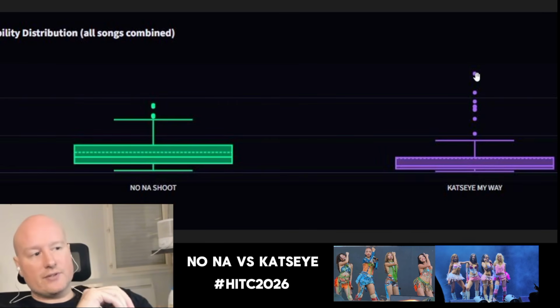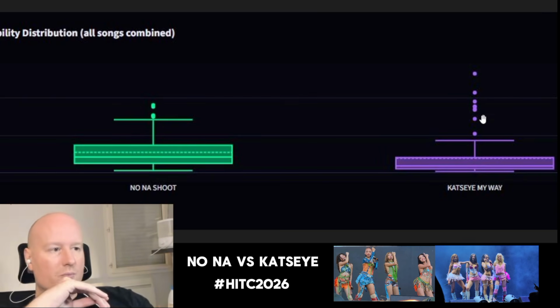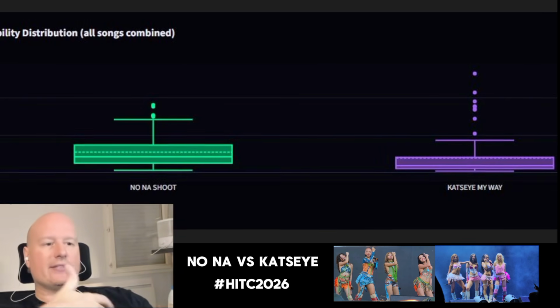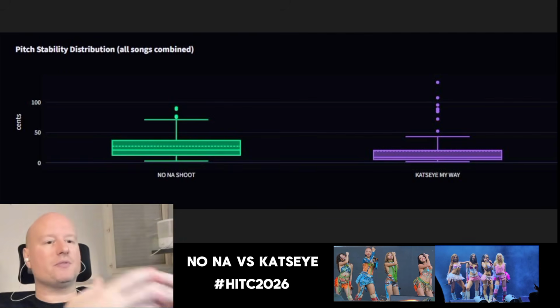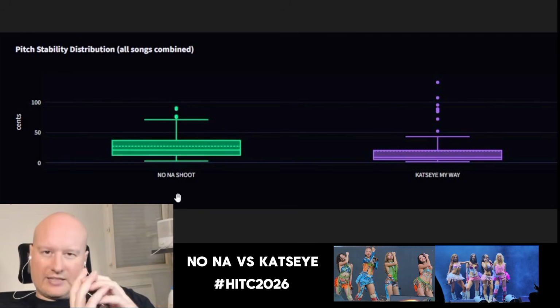But sometimes, with a few differences, they are 1, 2, 3, 4 points too far away from the studio version. That's interesting to know. But in average, with this new metric, we can see that KATSEYE is actually more accurate. What I'm understanding from this graphic is that KATSEYE is a bit more accurate than NONA because the average is lower. But we're talking average, and that's not all.